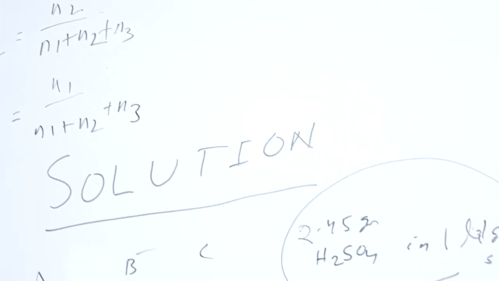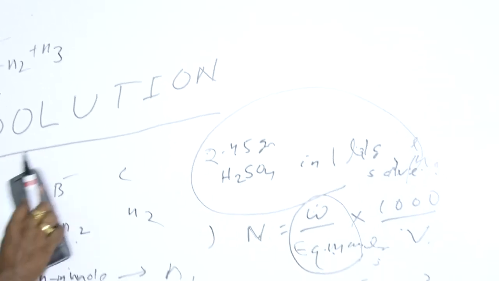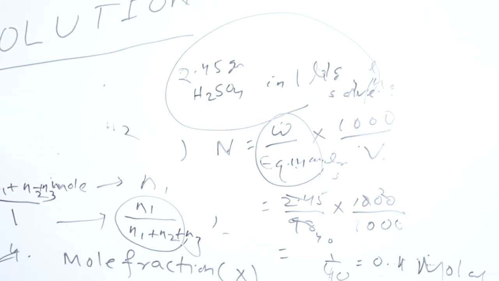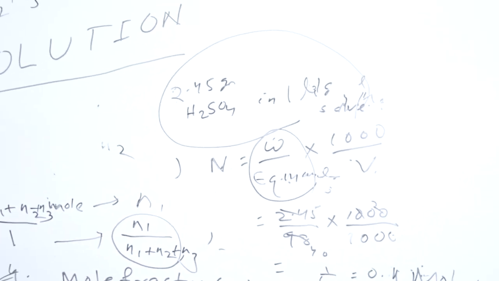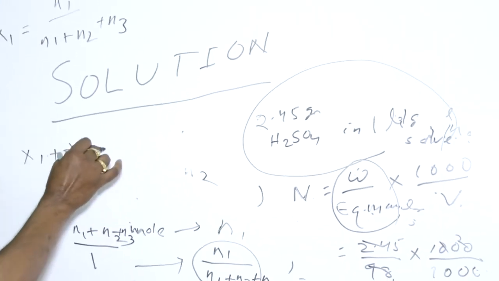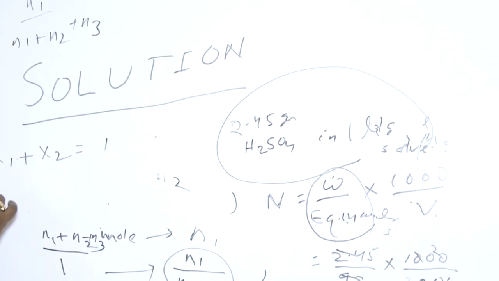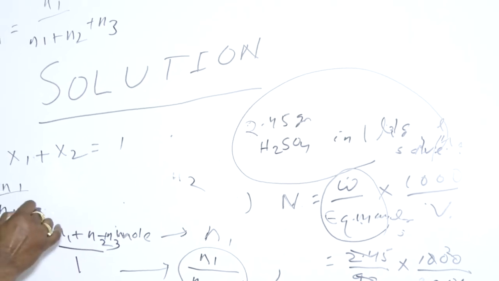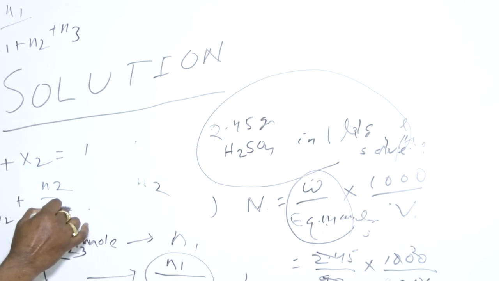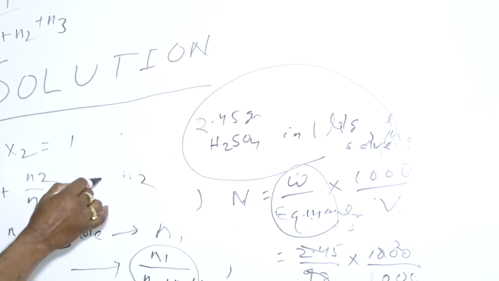But here is the relation: the mole fractions of all components when summed up will give unity, meaning X1 plus X2 will be 1, because N1 by N1 plus N2 plus N2 by N1 plus N2 is equal to 1.